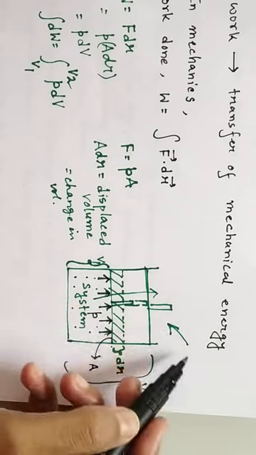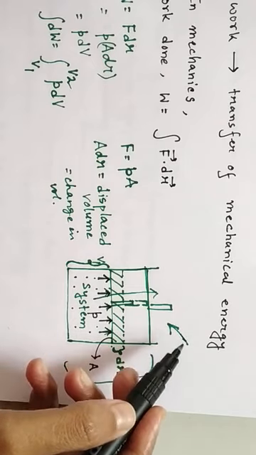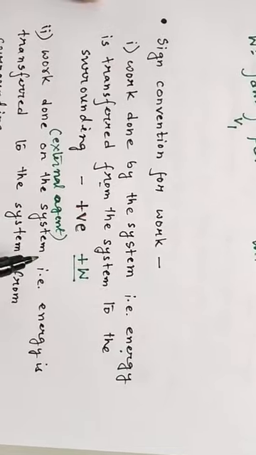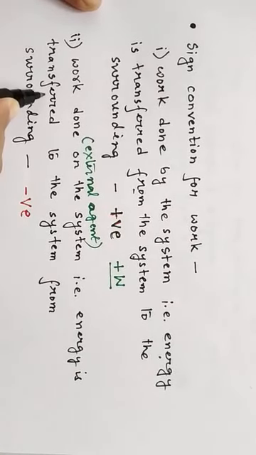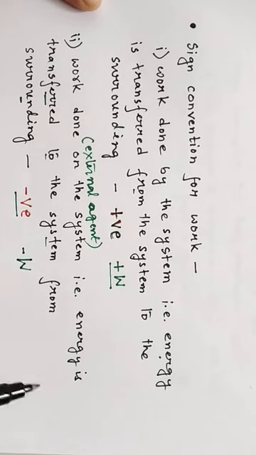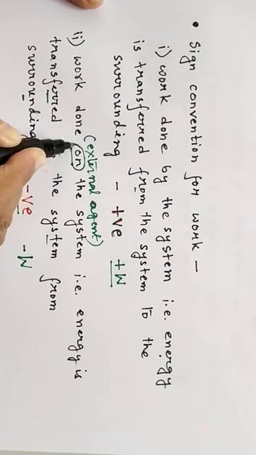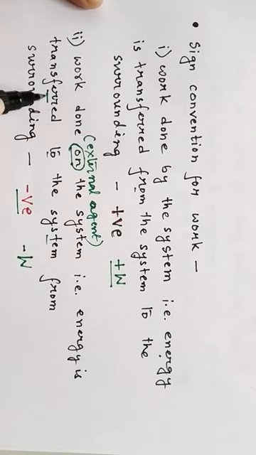Because you are applying a force from outside, there is some external agent. In that case, work will be done on the system, and energy will be transferred to the system from the surrounding. In that case, work will be negative, minus W. So when work is done on the system, energy will be transferred to the system from the surrounding. Energy will increase, but work done will be negative.